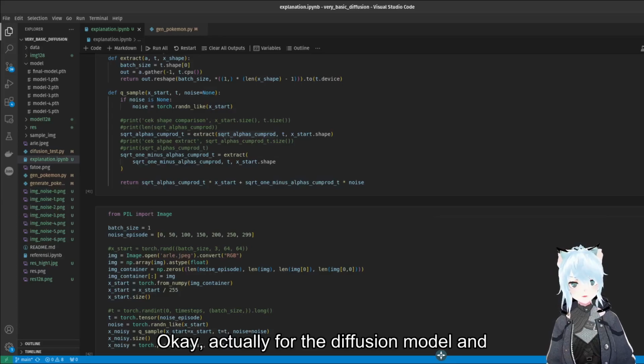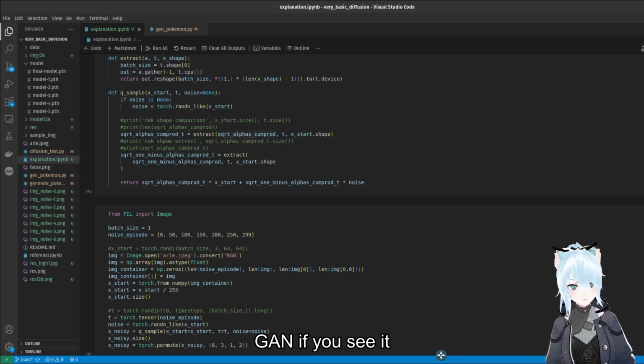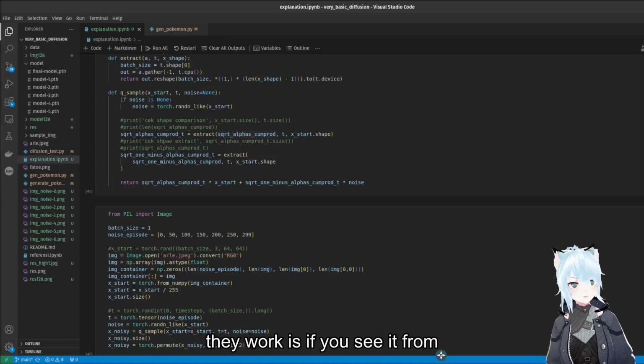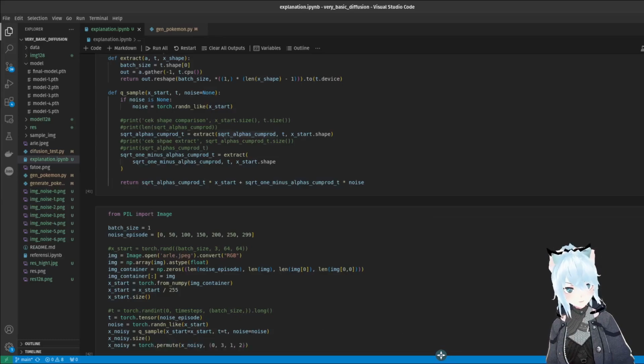Okay, actually for diffusion models and GANs, if you see it from the top, how they work is the same.